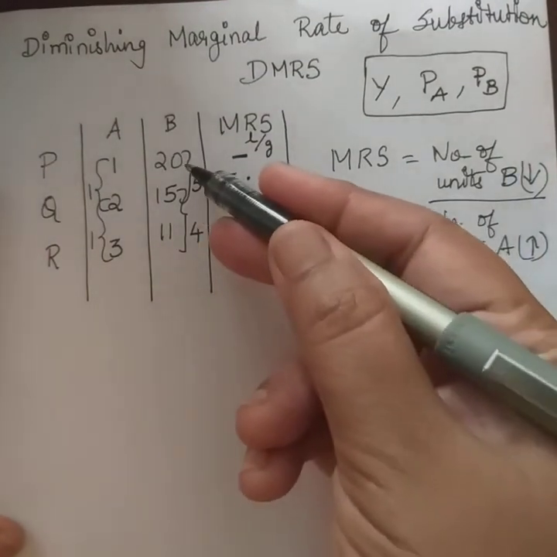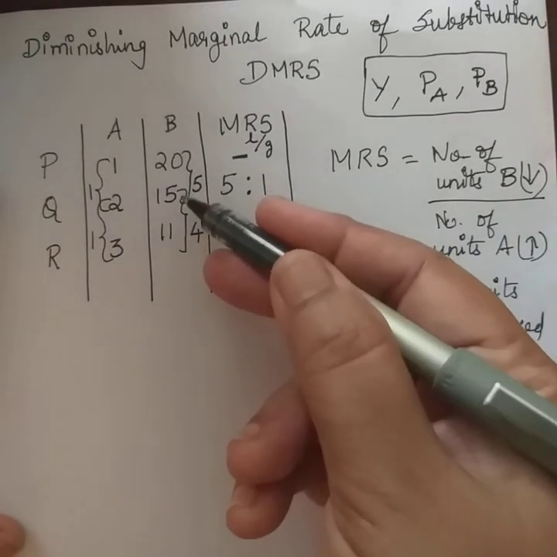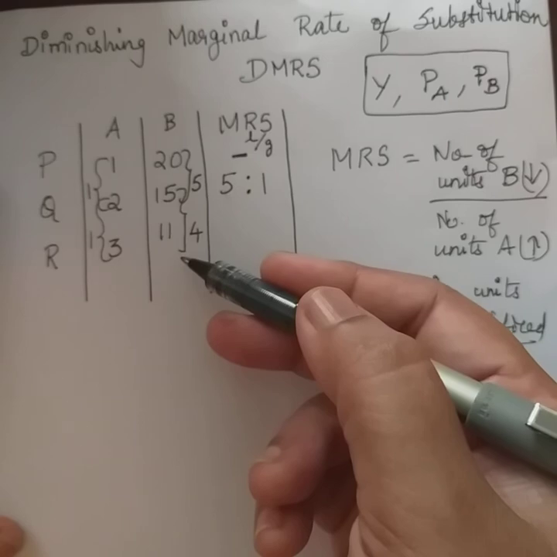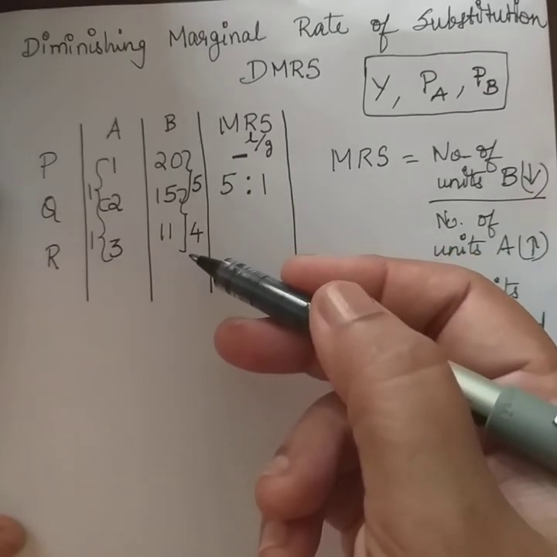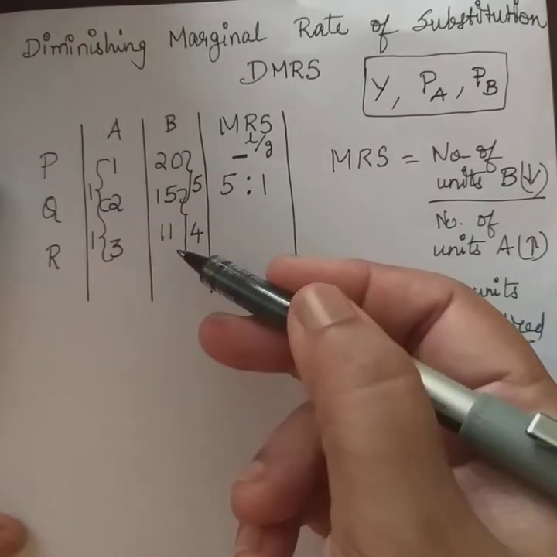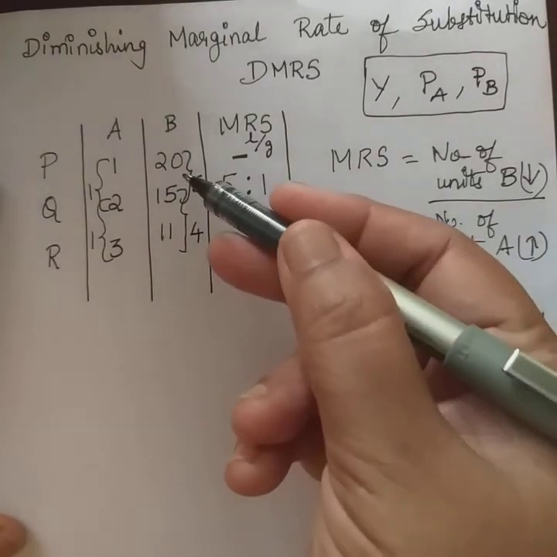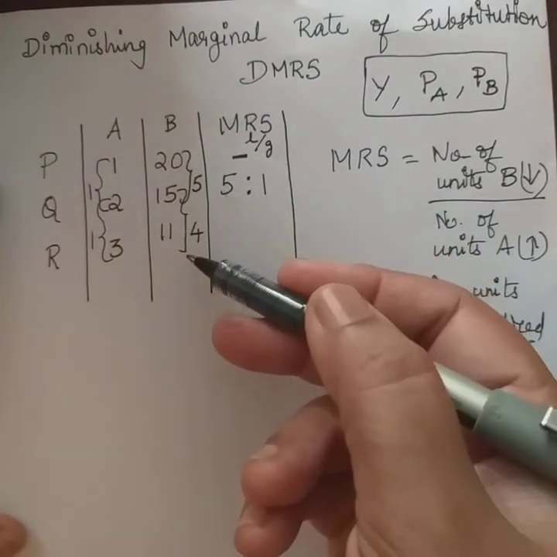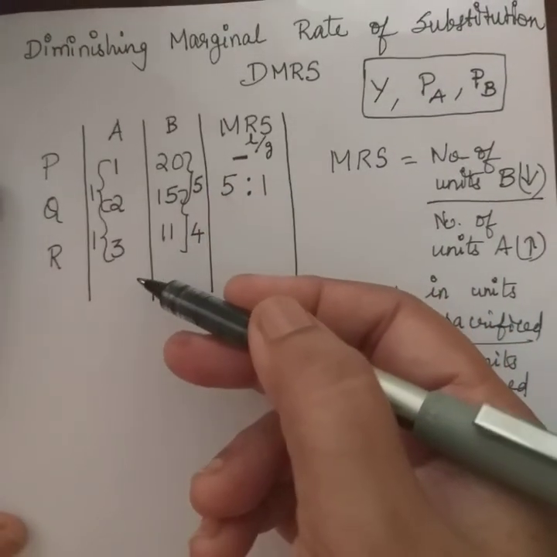And over here, the number of bananas are falling, 20, 15, 11. So, bananas are going to become dearer to the consumer. So, the willingness to give up bananas to have one more apple is going to fall, right? Number of bananas are falling, bananas are becoming dearer, and apples, the stock is increasing.